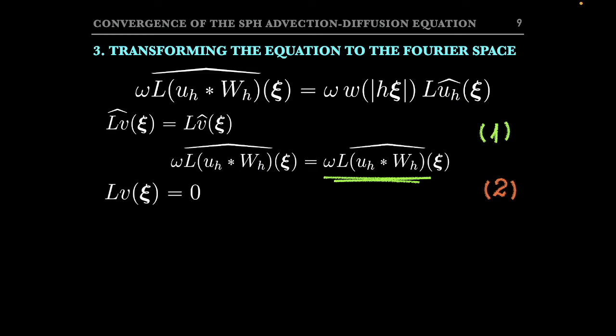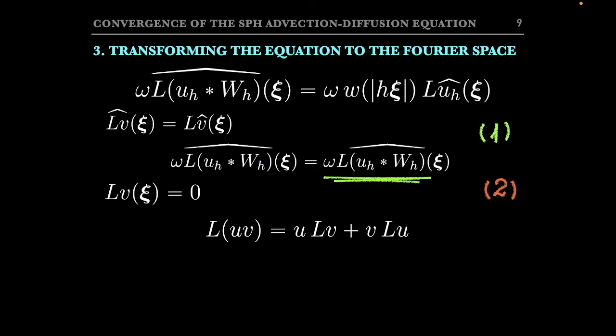Now I have the Fourier transform of a convolution. This is an easy one because, as you know, the Fourier transform of a convolution gives the product of the Fourier transforms. And also, when I apply L to a product of functions, say u times b, I get u times L of b plus b times L of u.